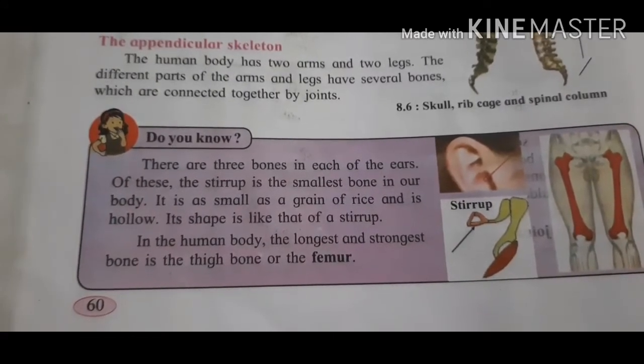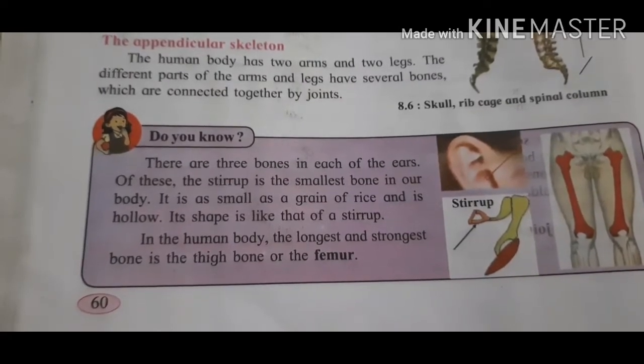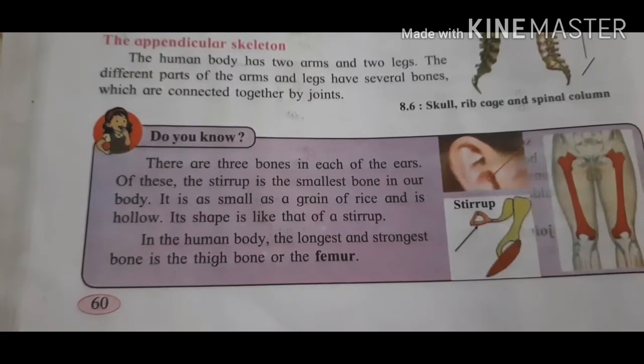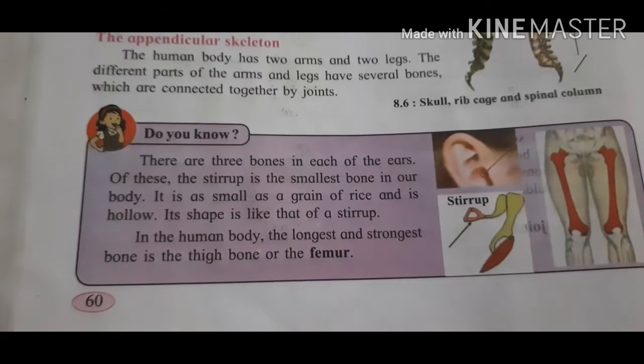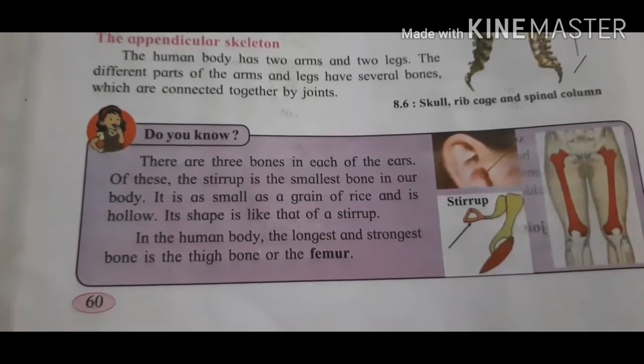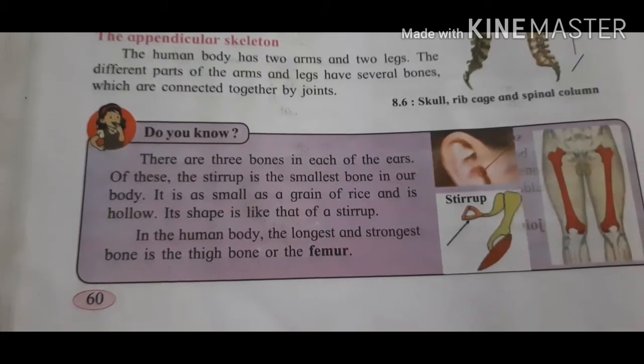Stirrup is the smallest bone in our body. You can see where the stirrup is. Okay. It is as small as a grain of rice and is hollow. Its shape is like that of a stirrup.